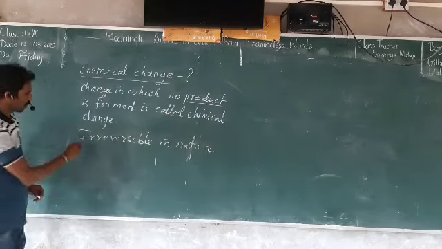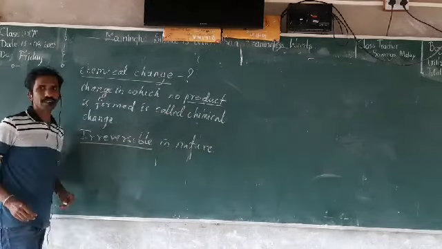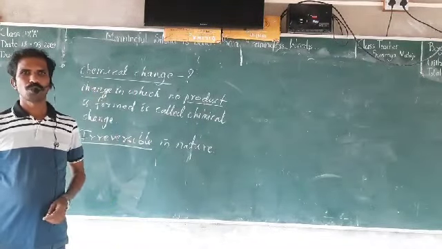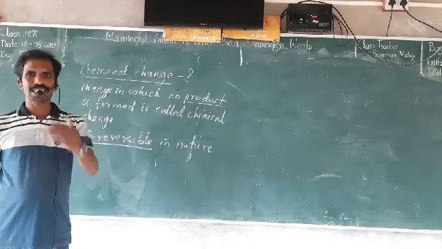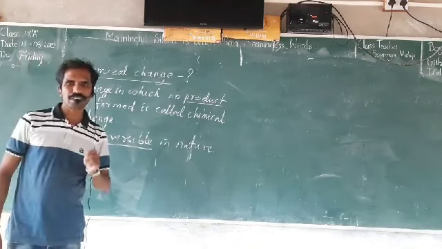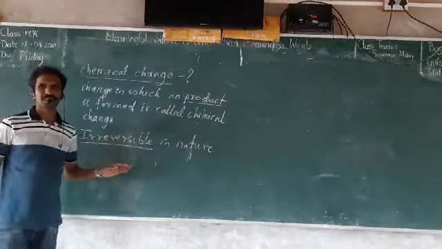Irreversible means if milk is turned into curd, we cannot convert the same curd back into milk. That's the best example I can give for a chemical change.